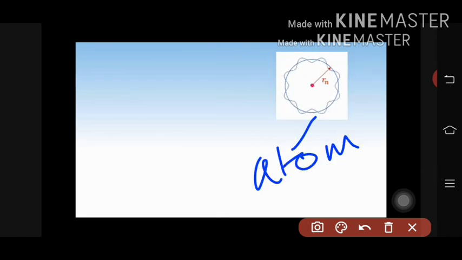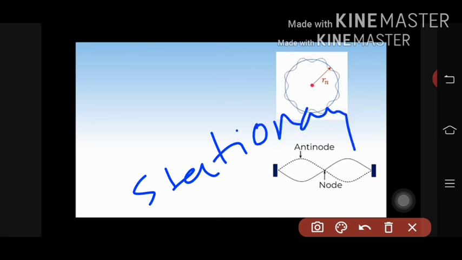Let us consider an atom. This is the atom. The electrons revolve in a circular path. And as de Broglie said, this electron is moving with a wave nature. Let the radius of this orbit be Rn. He said that these formed waves are nothing but stationary waves. You are familiar with stationary waves.